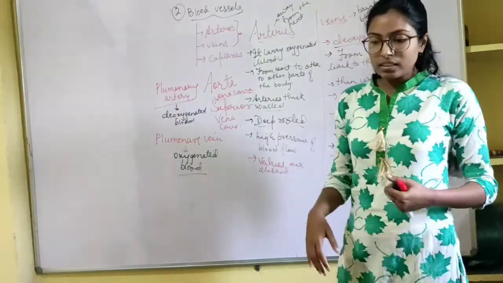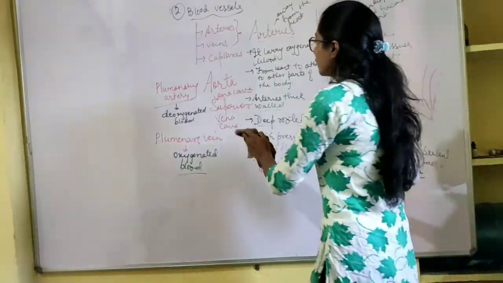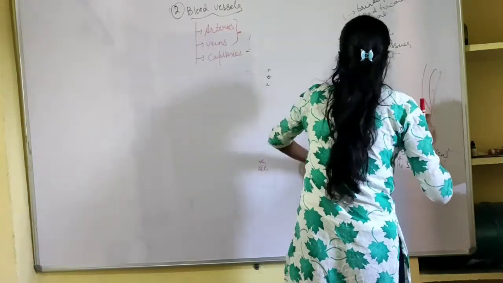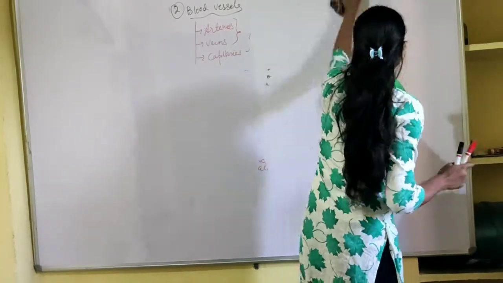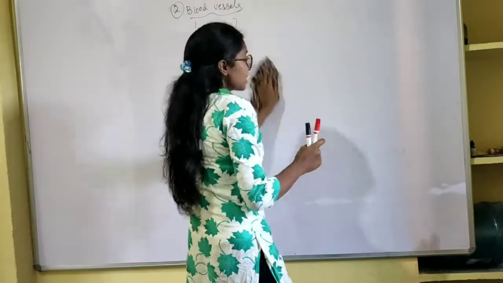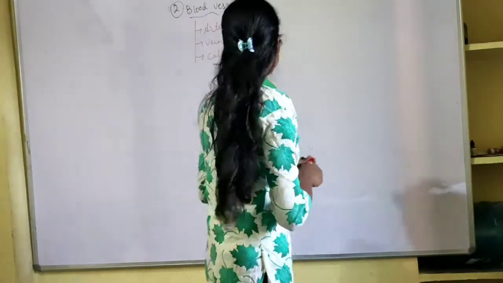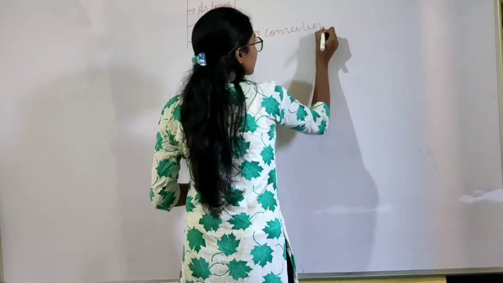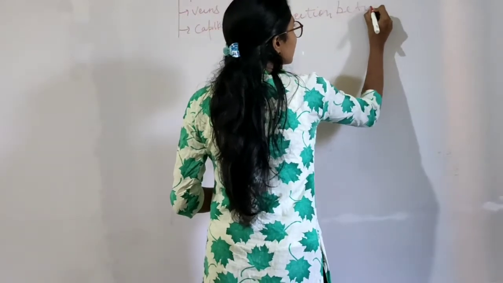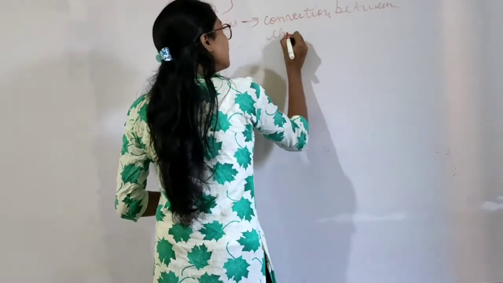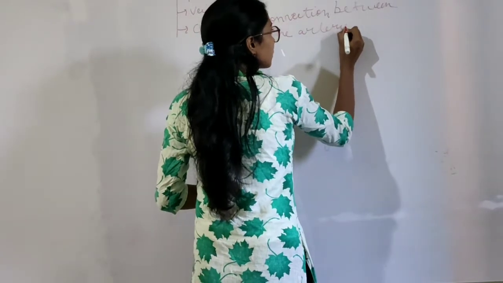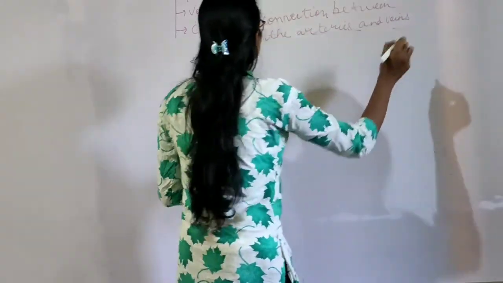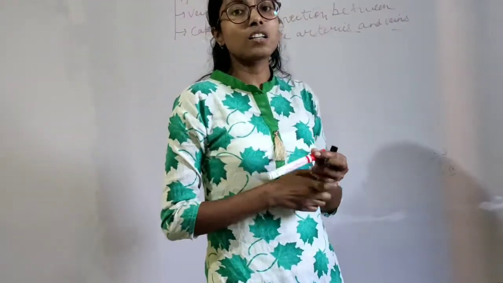Okay. So now the next blood vessel, the third blood vessel, is capillaries. Capillaries are nothing but the connection between the arteries and the veins. Means they connect the arteries and the veins.